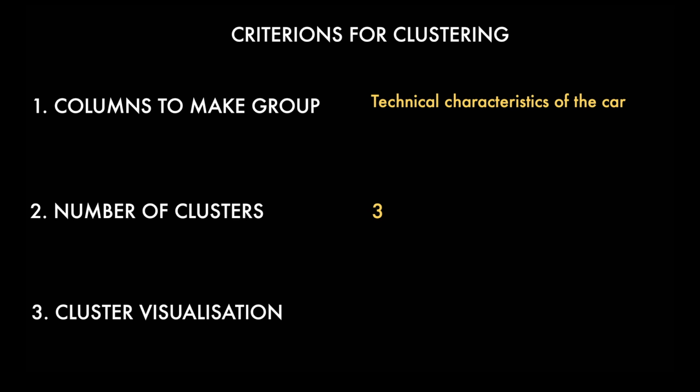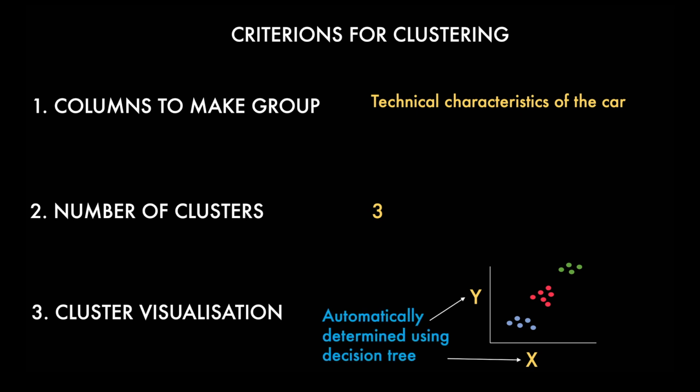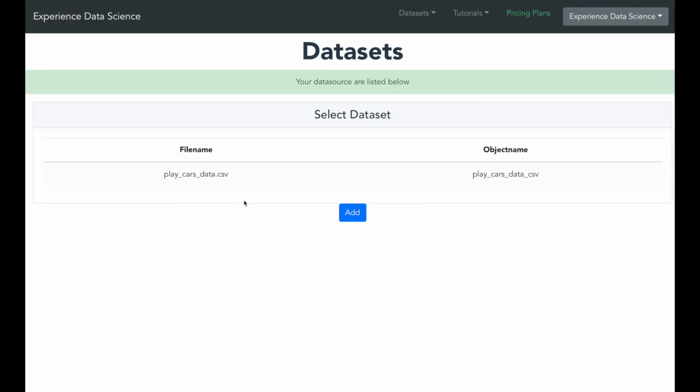And the third is how to visualize the clusters. The output of clustering is a scatter plot. And in order that the clusters are clearly visible, we will use a data science technique called decision tree, which will automatically choose the columns for the X and Y axis for us. Now let us see all this in action on experiencedatascience.com.